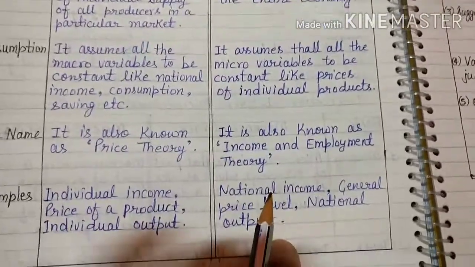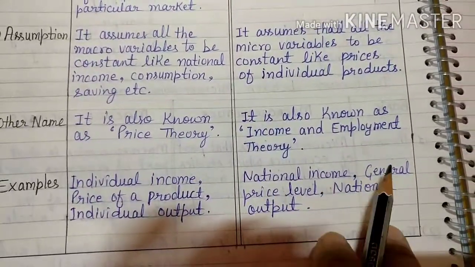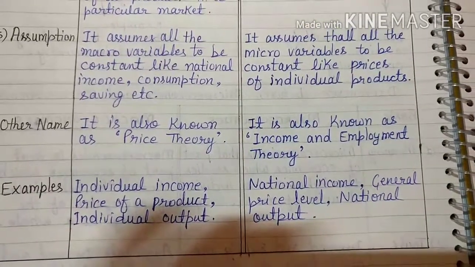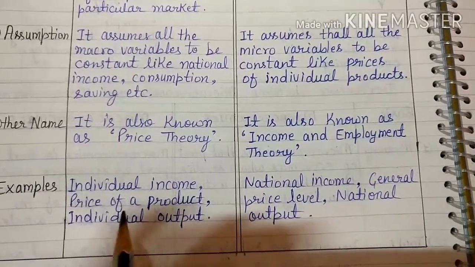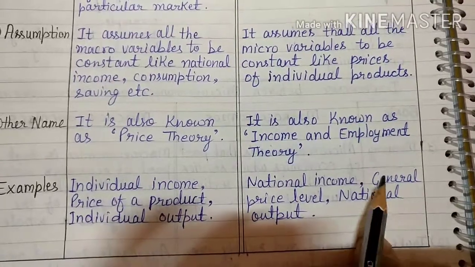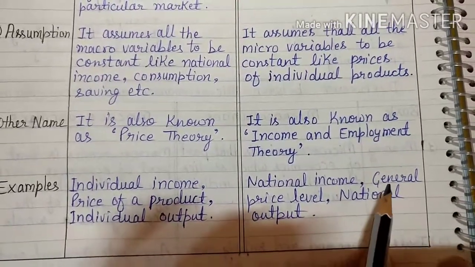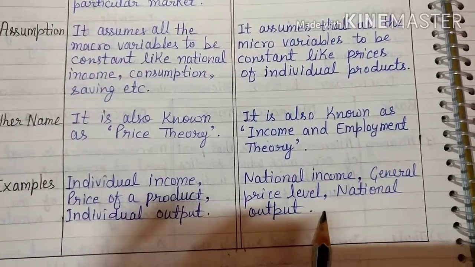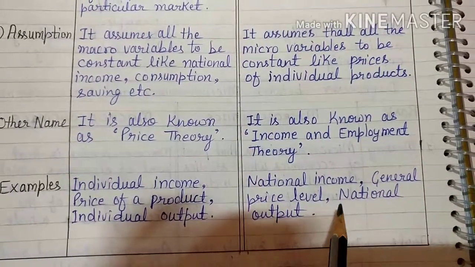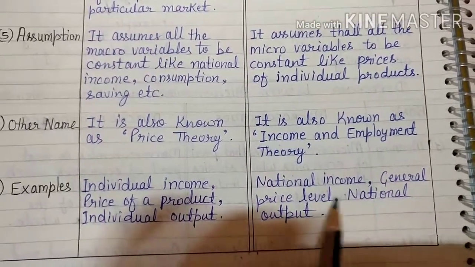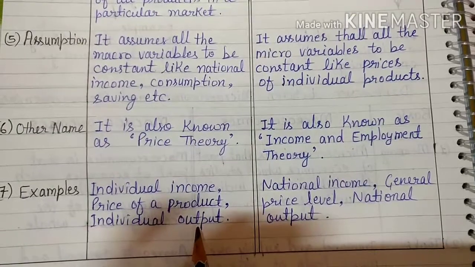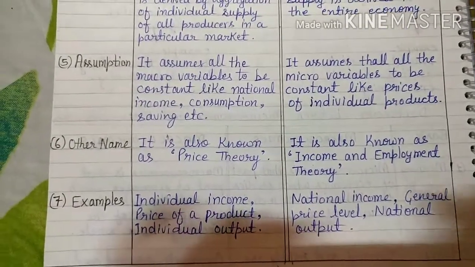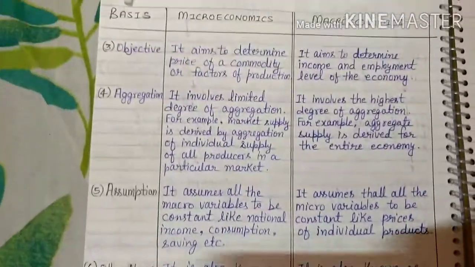In macroeconomics, we are talking about the national income, the general price level and national output. Here it is the price of a single product, but in macroeconomics we are talking about the general price of all the products together. National output means how much production is done by a country, while here only individual output comes. So these are the points which differentiate between microeconomics and macroeconomics.